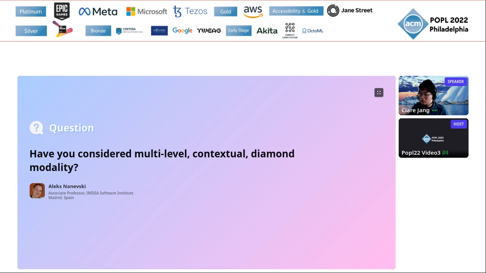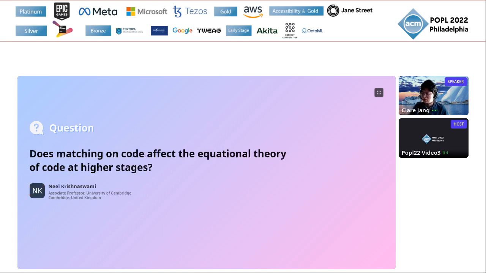Okay, so one last question. Does matching on code affect the equational theory of code at higher stages? It can. I'm right now not sure about that.